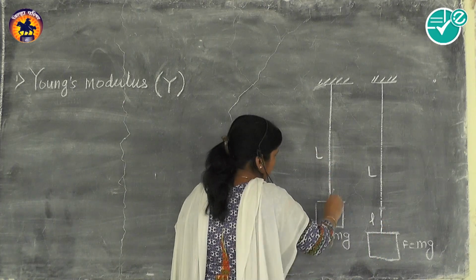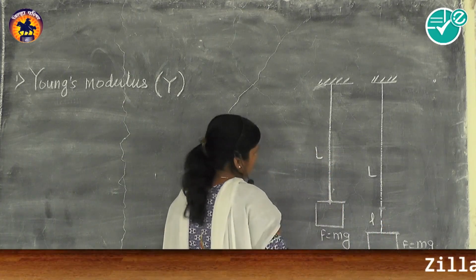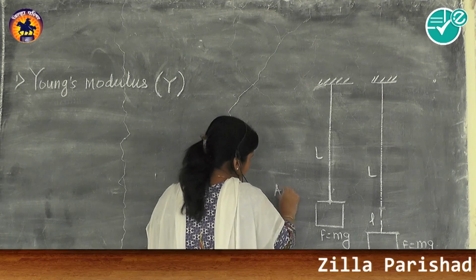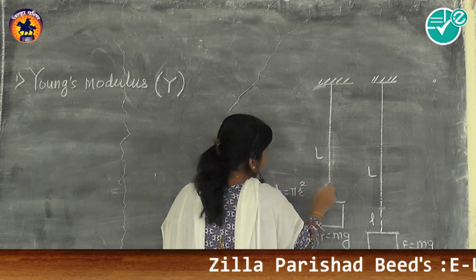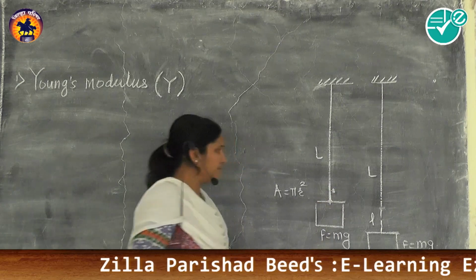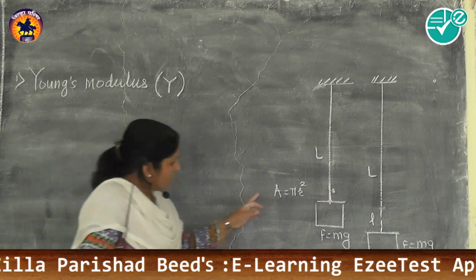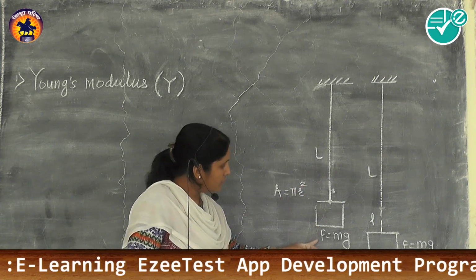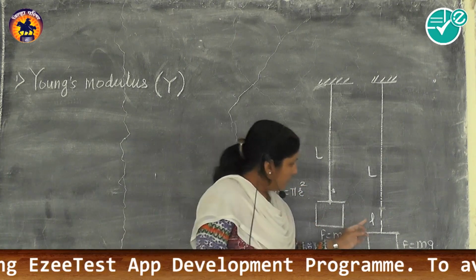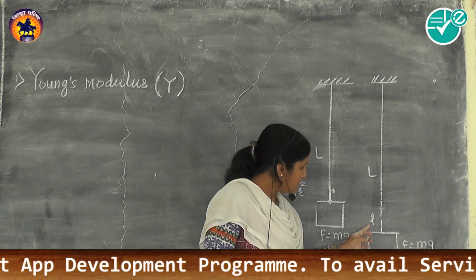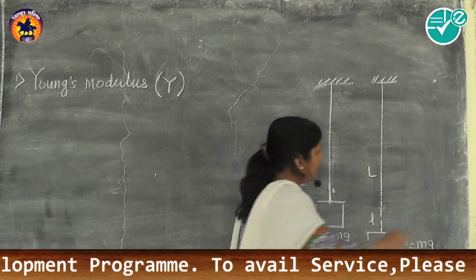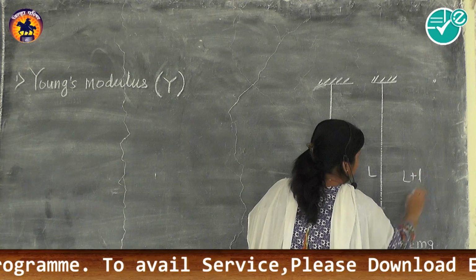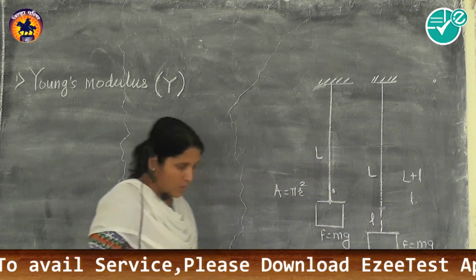Because this wire is cylindrical in nature, its area of cross section is pi r square, if r is the radius of the wire. So area of cross section is pi r square, original length of the wire is L. When we apply some force to the free end of the wire, elongation produced is small l, and then final length of the wire is L plus l.